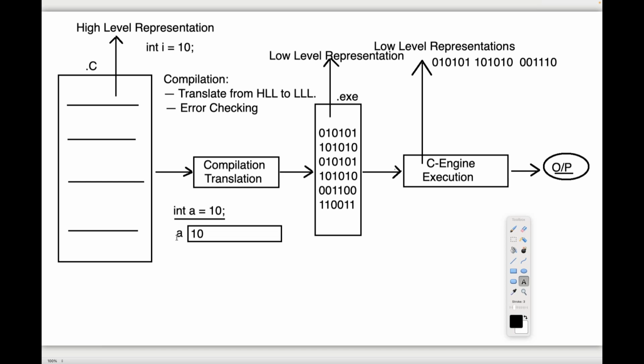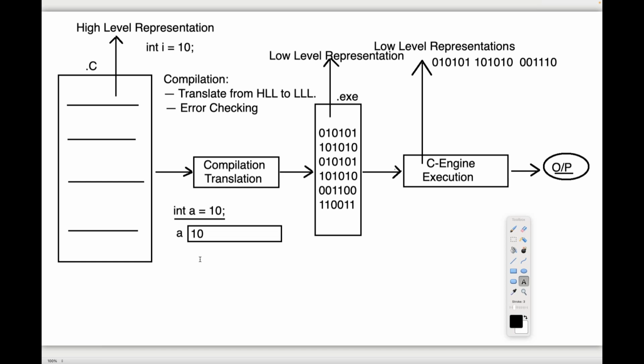Observe carefully. If the memory allocation is provided for the primitive data, what data? Primitive data: byte, short, int, long, float, double, boolean, character, like this. All these are primitive data.